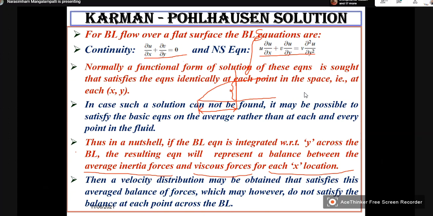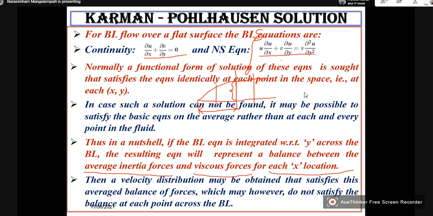So, by such a solution, for any x, this integrated quantity satisfies the balance between inertia and viscous force. A velocity distribution may be obtained that satisfies this average force balance, which may, however, not satisfy balance at each and every point.